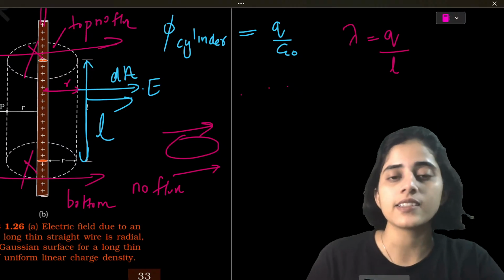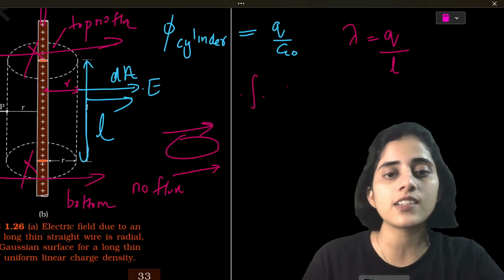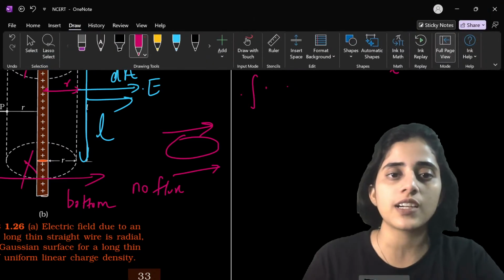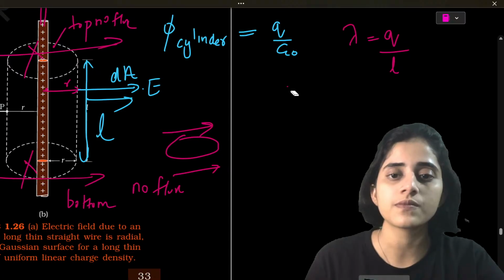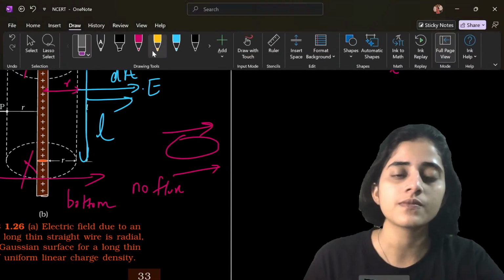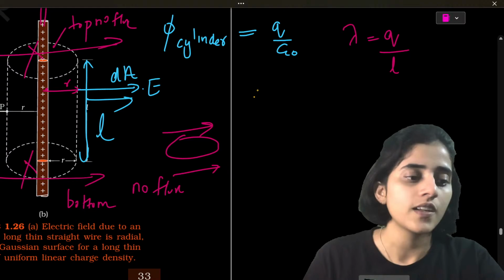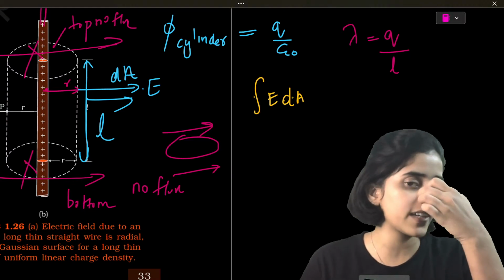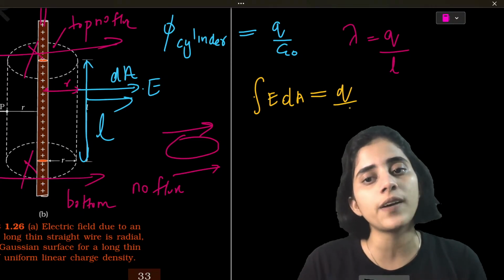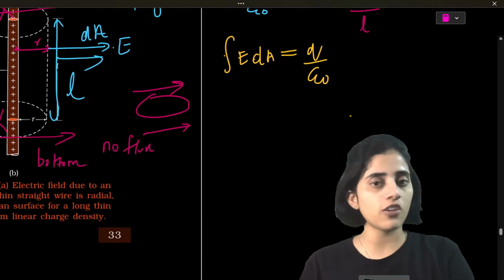Okay, now let's start. So, the total flux is always the integral of E dot dA. All of you agree? And that is always Q by epsilon naught. Gauss law.